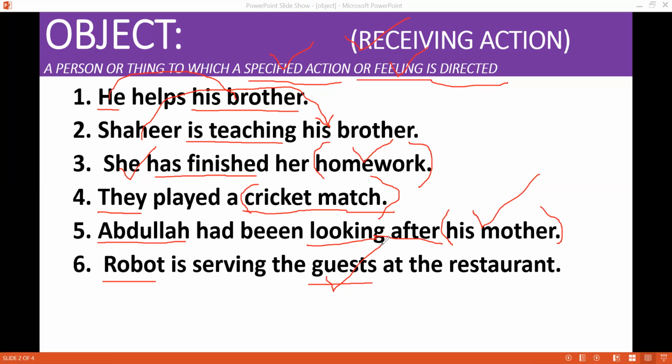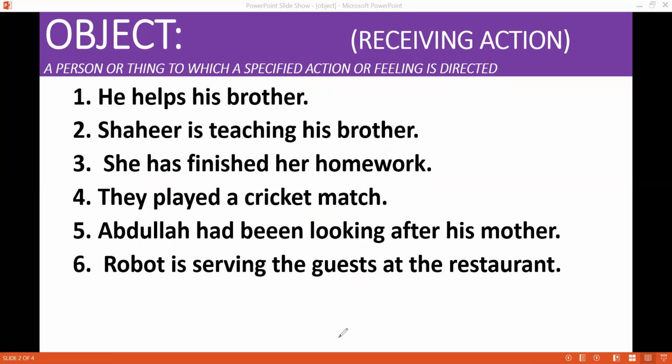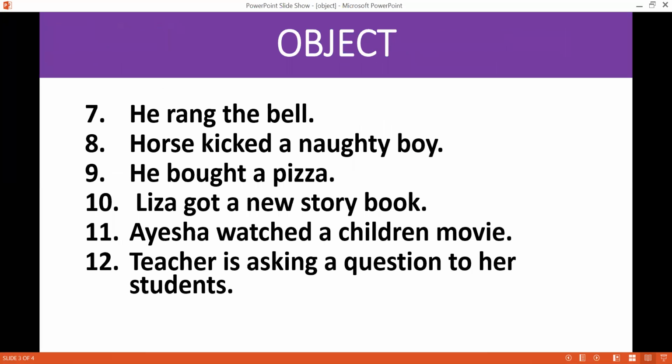Doer of an action is called subject, but the recipient who is receiving the action or result of an action or some specified feeling, feelings you direct towards something or someone, and who is receiving that action and feeling is called object. Now, more sentences.